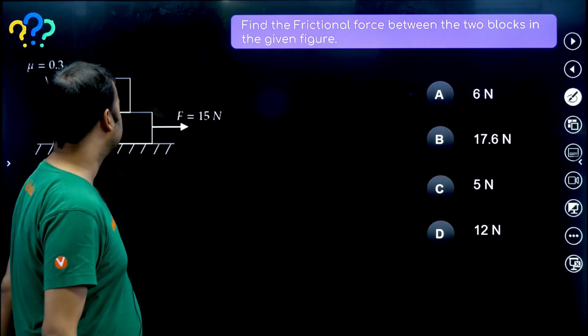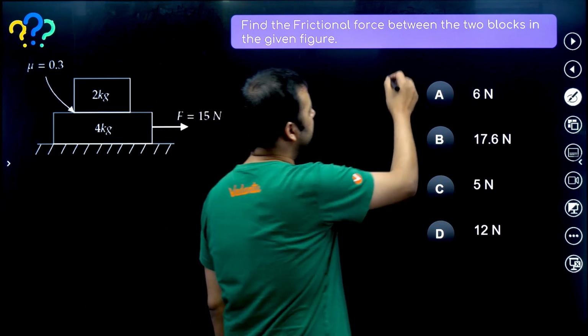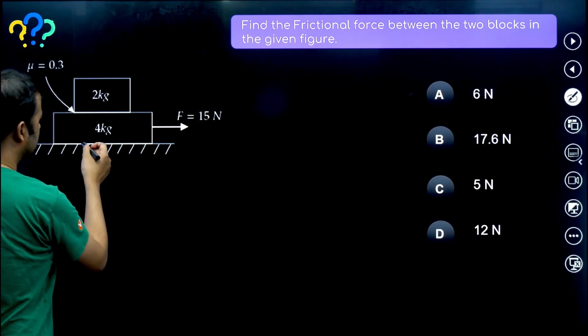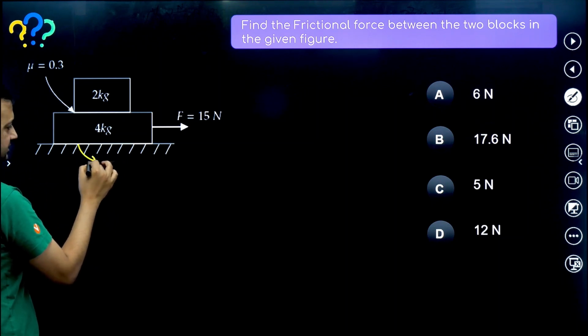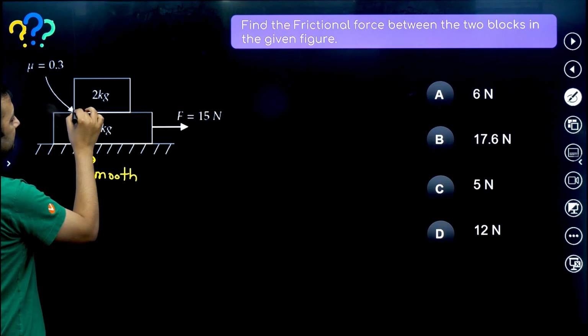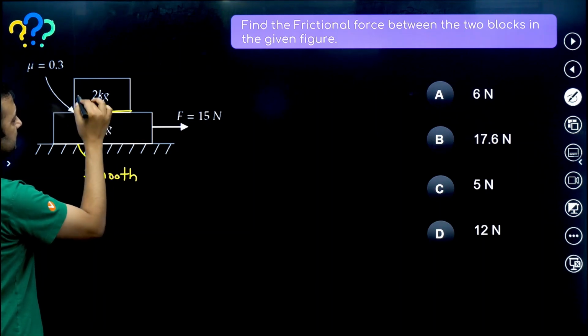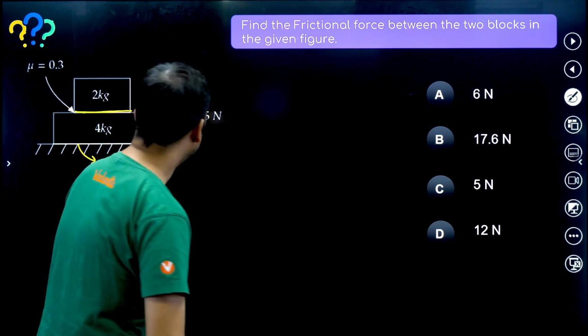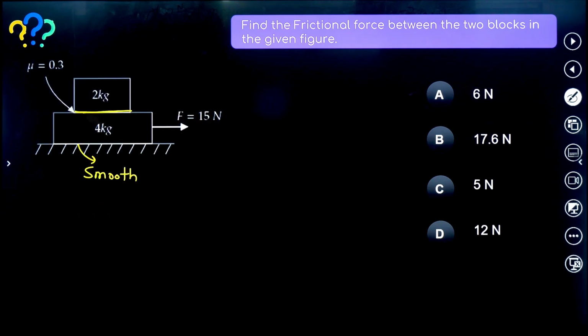Let's see the first question. Find the frictional force existing between the two blocks in the given figure. Here the ground is smooth. The friction coefficient between these two blocks is 0.3. That means between 2 kg and 4 kg the friction coefficient is 0.3, and a 15 Newton force is applied. Now will the motion happen?